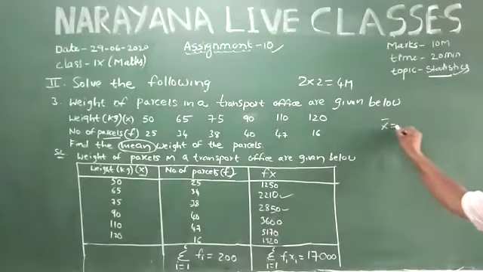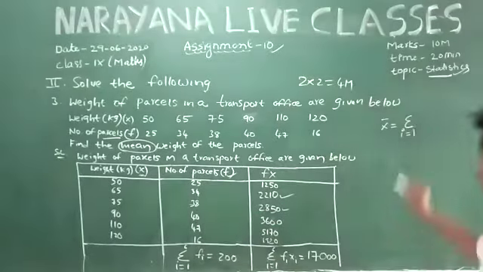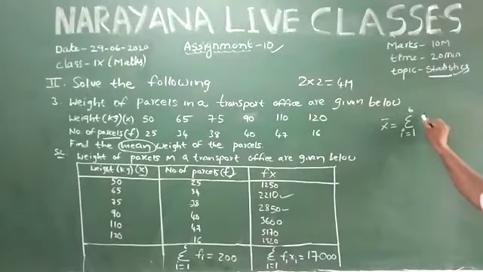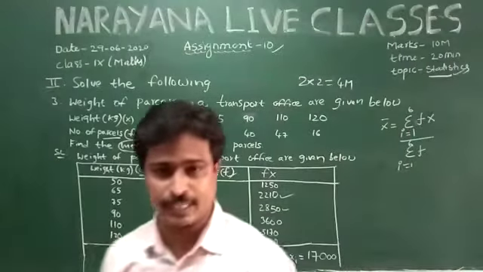is equal to sigma, i equal to 1 to 6, how many numbers are there? 1, 2, 3, 4, 5, 6, so 1 to 6, of f into x by sigma f. Here also i is equal to 1 to 6. 1 to 6 means there are 6 observations given.